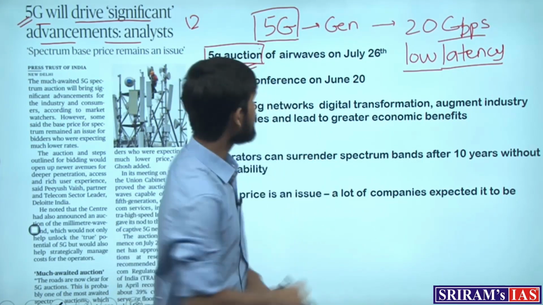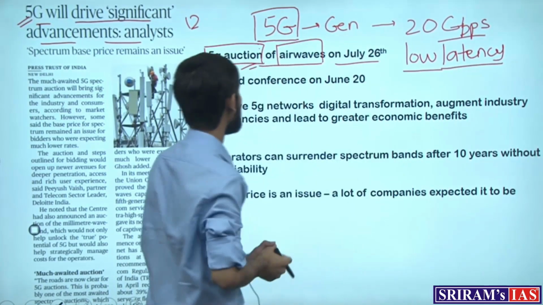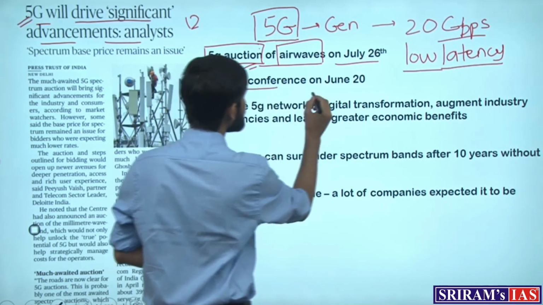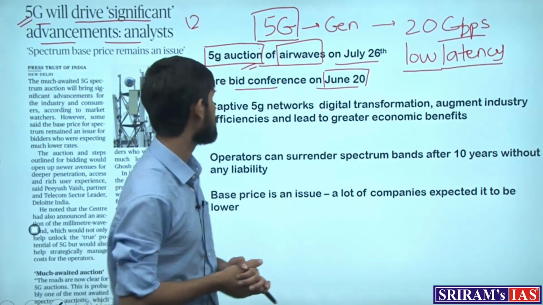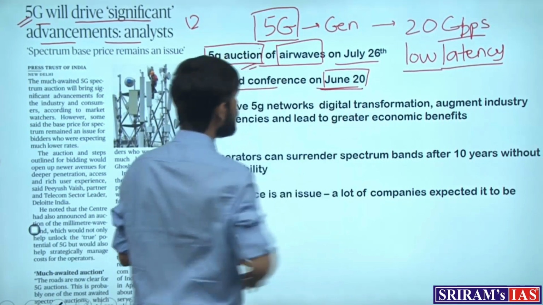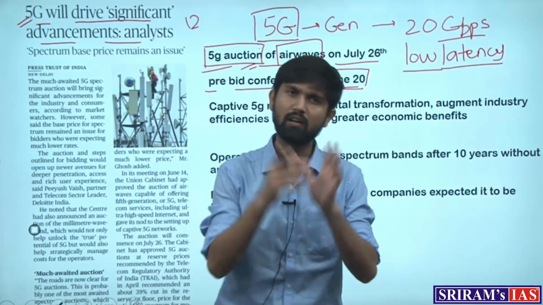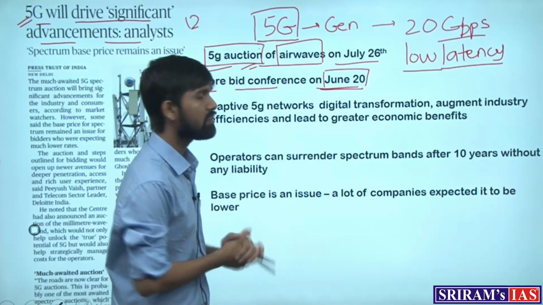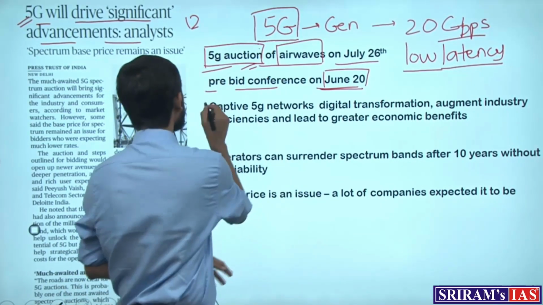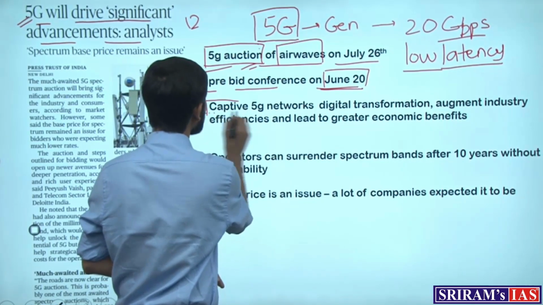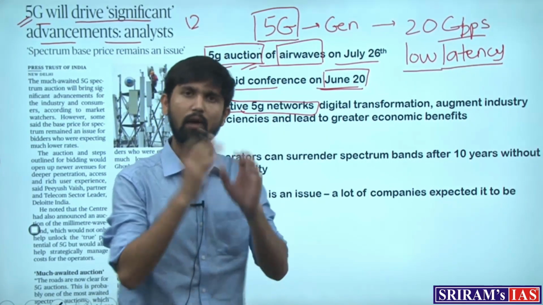So first of all, this auction of the airwaves has been scheduled on July 26th, before which a pre-bid conference is going to happen on June 20th with respect to all the potential bidders and operators of the 5G network. We are looking at the news which is about the 5G auction which the government has put out. So the important new point in the auction news that has come out is about the captive 5G networks. Now, what does this mean?